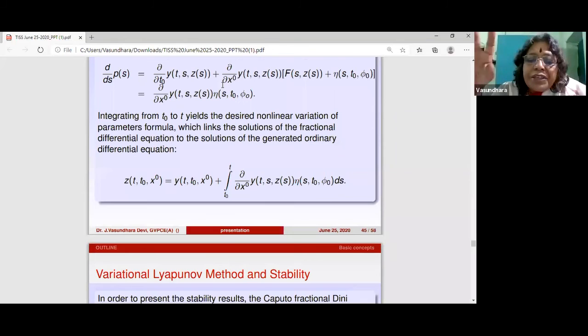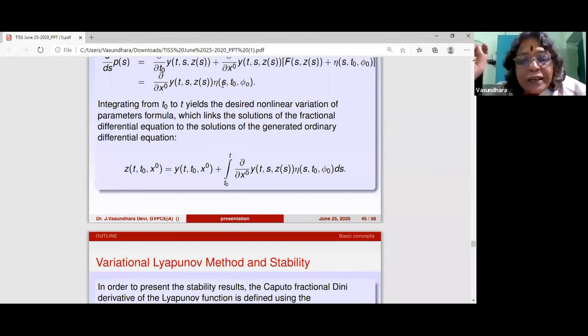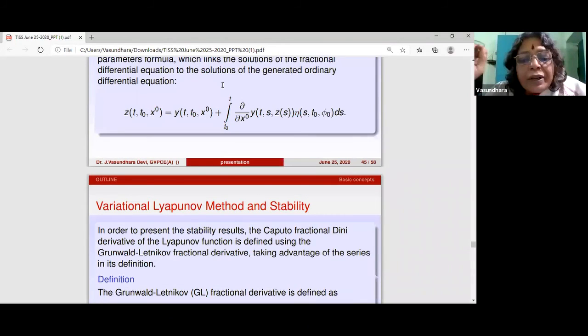Now, the variational Lyapunov method is a very interesting concept, because when you use the Lyapunov method, you use a function V of t, x that is normally positive definite. That means some of the good structure of the differential equation may be lost when you're taking a norm, when you're introducing a Lyapunov function.